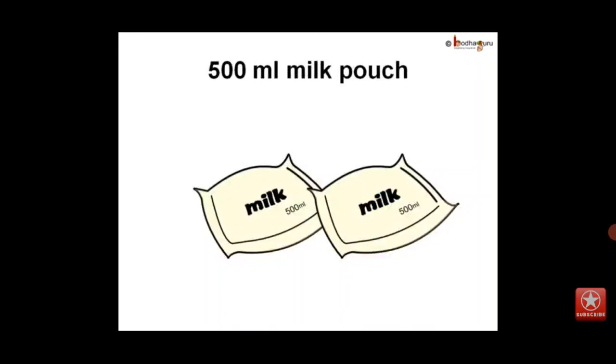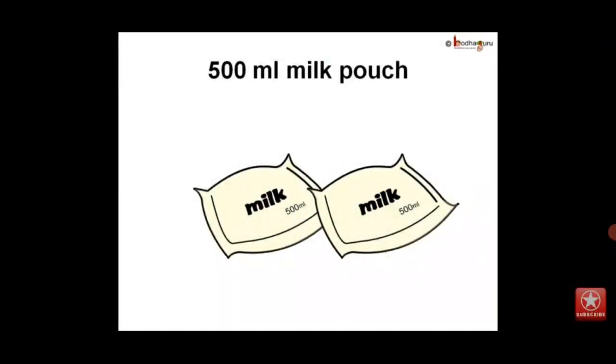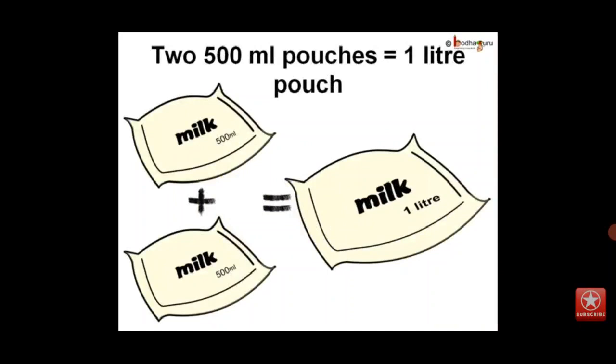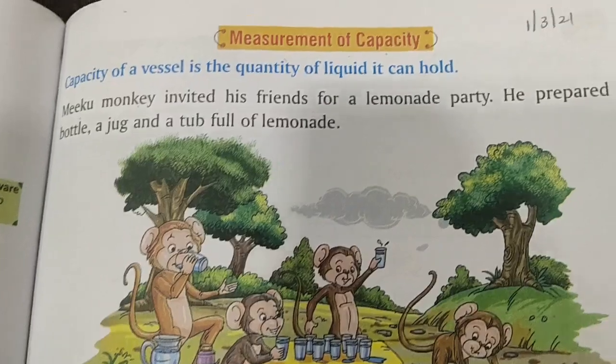When we buy the pasteurized milk which comes in pouches, sometimes instead of a 1 liter pouch, you get 2 pouches. And if you read what is written on the pouch, it will say 500 ml each. Does this mean that 2 pouches of 500 ml are equal to 1 liter? Right. A liter is divided into 1000 equal parts. Each small part is called a milliliter.